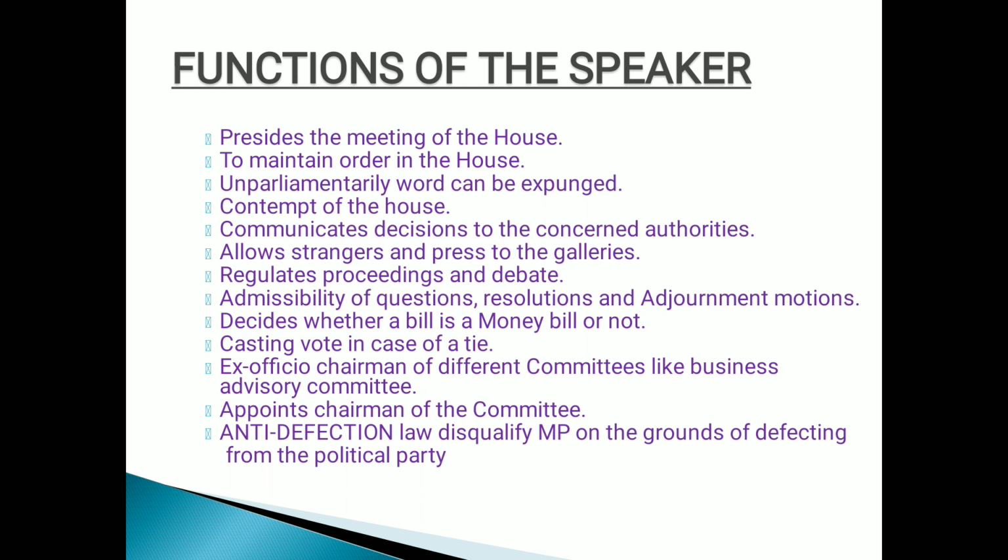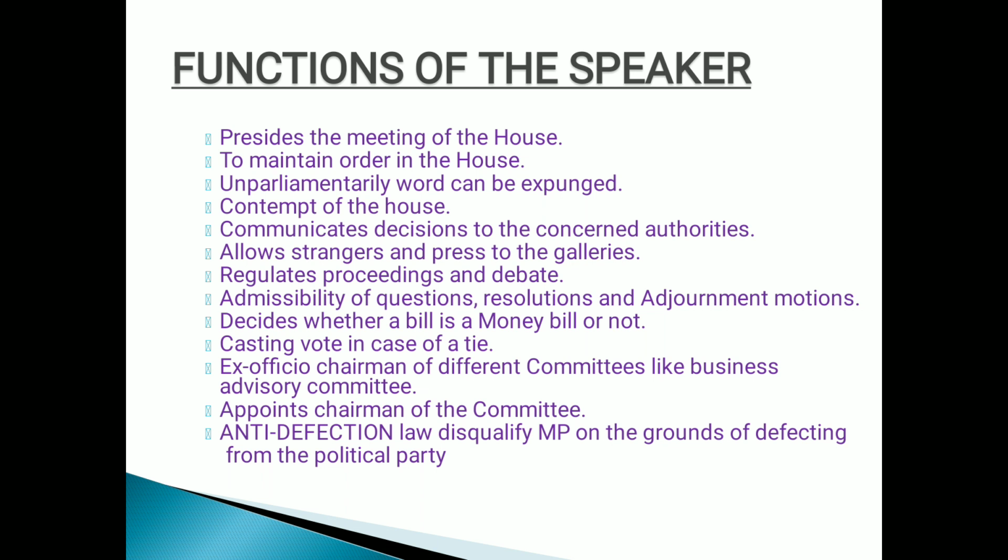He maintains order in the house, that means discipline in the house. Unparliamentary word, that means any abusive or indisciplined word can be expunged or removed. He can do that. Then contempt of the house. He should be seeing that no one is going to break the law of the house. Which house? Lok Sabha. Next, communicate decision to the concerned authorities. Whatever decision is being taken by the members of the house, that would be conveyed to the concerned authorities.